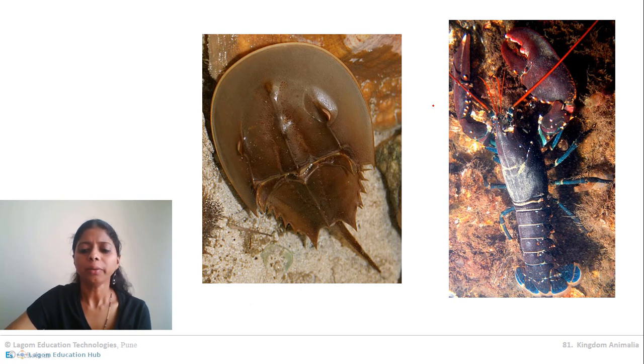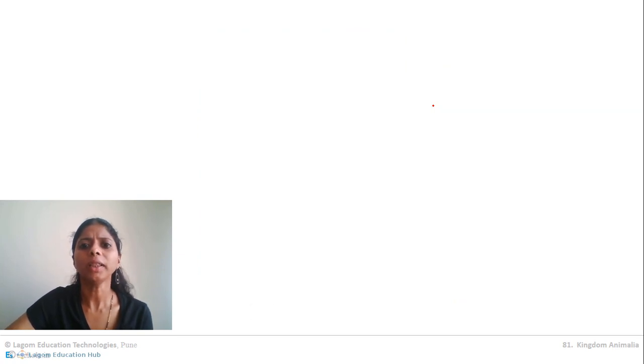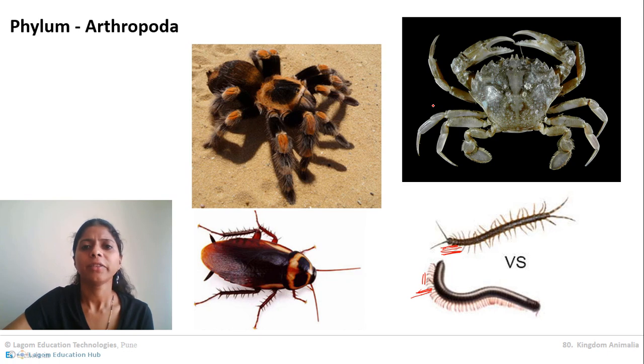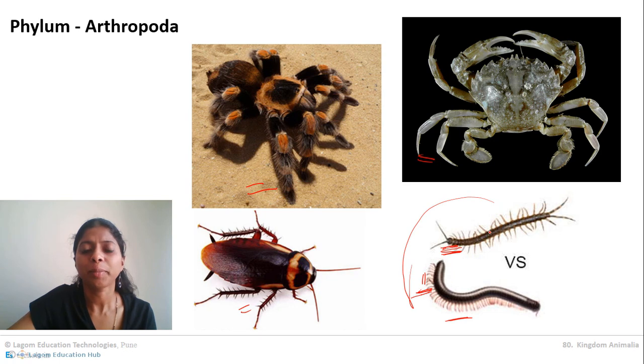Now, what are the common things in all these animals? First, let us try to understand why such diverse animals are included in only one phylum. If you see this picture, there is a spider, a crab, a cockroach, and even this centipede and millipede. But these diagrams are very small, so right now we will not consider the centipede and millipede.